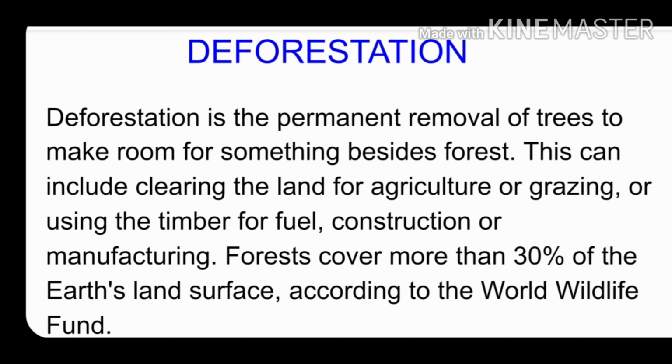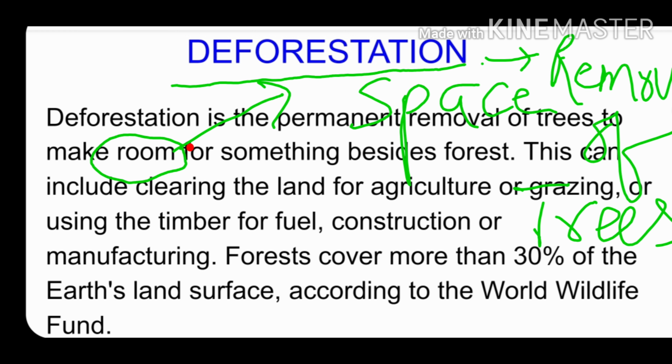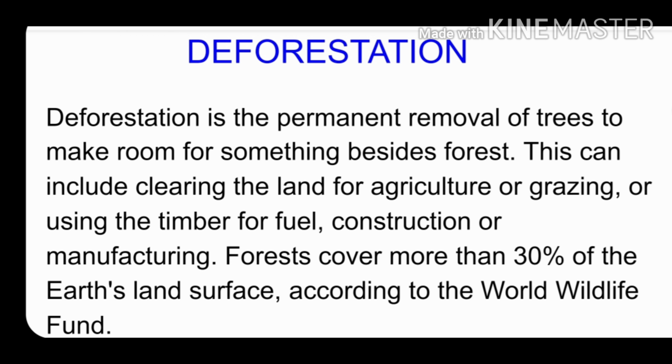So what is deforestation? Deforestation means the permanent removal of trees to make room, that means space, for something besides forest, and this can include clearing the land. Why are people clearing the forest?